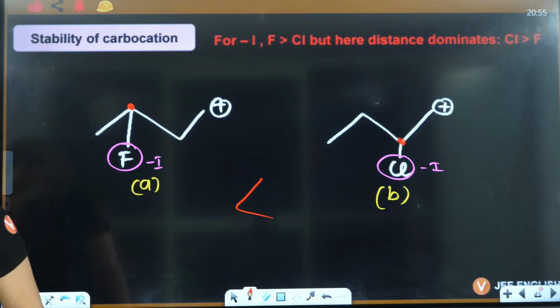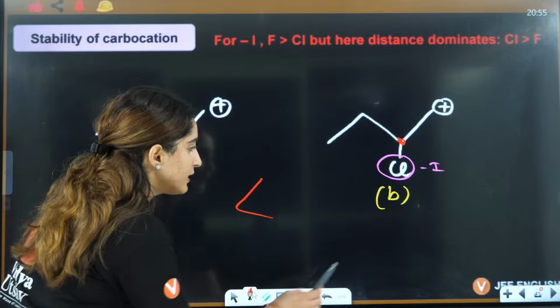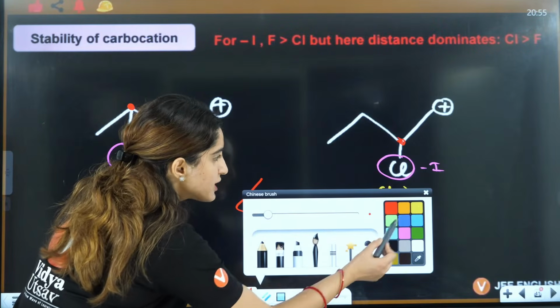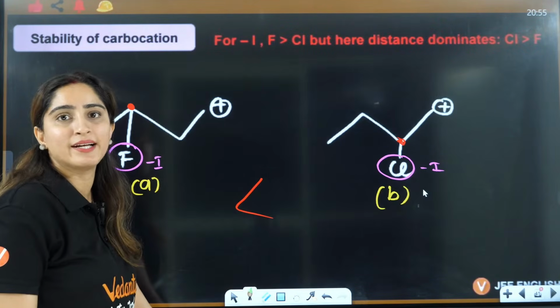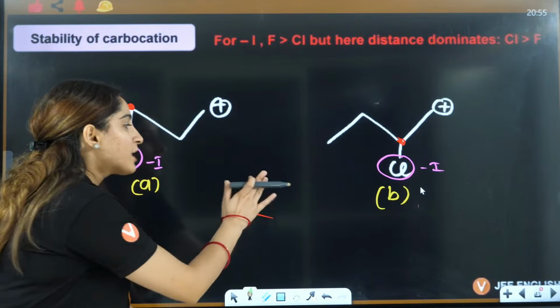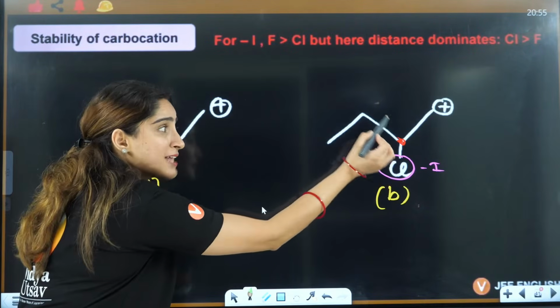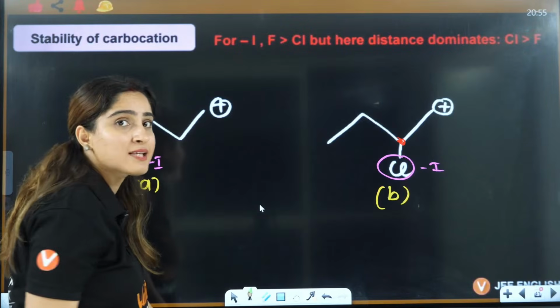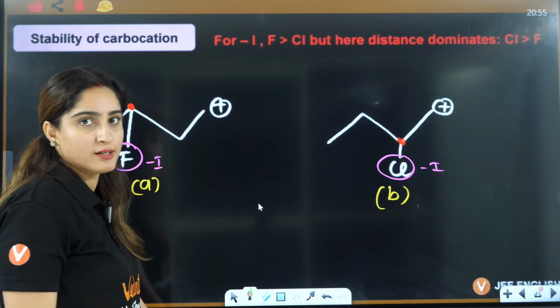Distance dominates, that means here you have less distance, so the effect of minus I will be more here.